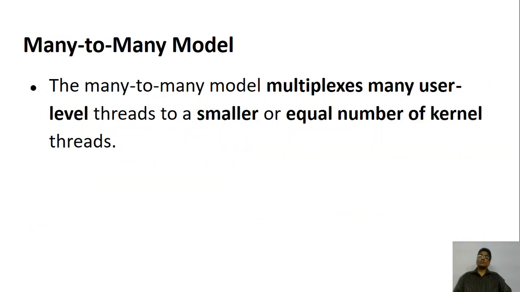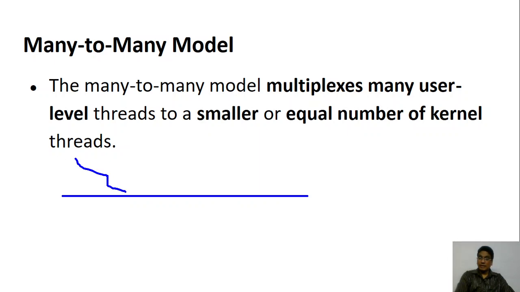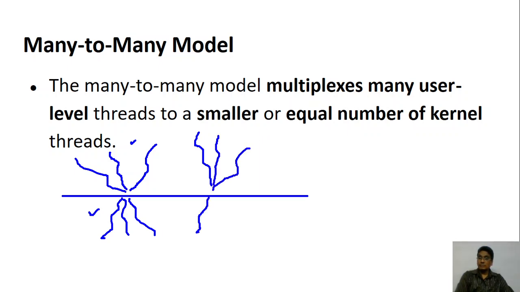Okay, now let's go to the next model, which is the many-to-many model. In the many-to-many model, the idea is that you multiplex many user threads onto many kernel threads. You can have many variations here. You may create 3 threads and connect them to 3 threads, so this is one-to-one. Many threads are created here, and many threads are created on the other side. Or you can create 3 threads here and connect them to 2 threads there. That is also possible.